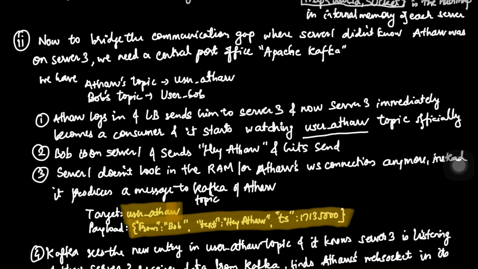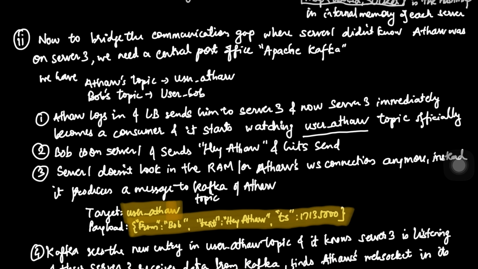So here, if you see, for every user, and we had the case of Athar and Bob, Athar would get a topic as user Athar, and Bob would get a topic as user Bob. Okay, so these are the two topics created for the two users which we have. So if we have 1 billion users, we will be having 1 billion topics. Now let's see again what will happen when Bob tries to send a message.